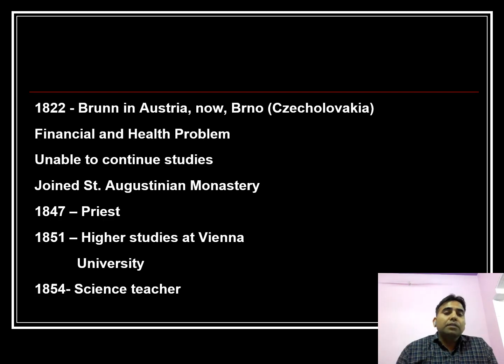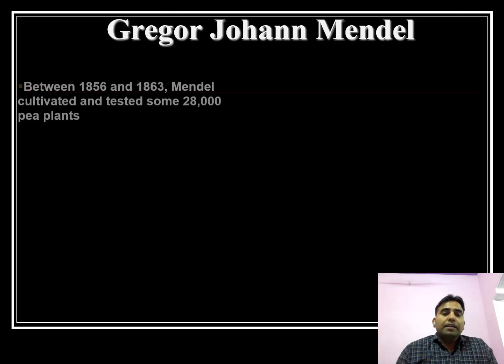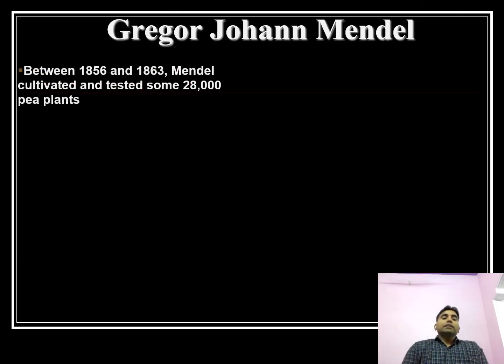Mendel was born in 1822 in Austria, which is now situated in Czechoslovakia. He joined as a priest in 1847. In 1851, for higher study, he went to Vienna University. In 1854, he worked as a science teacher. In 1884, Mendel died. Before his death, he started the study of pea plants in 1856 and cultivated